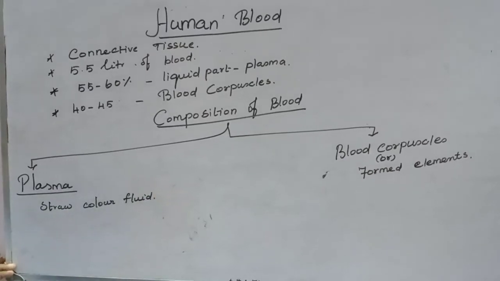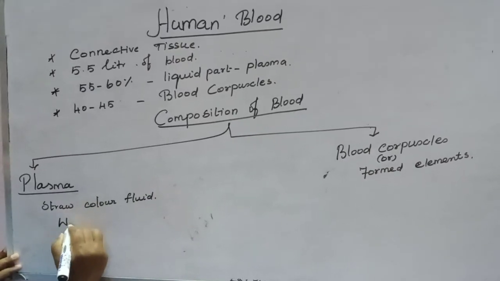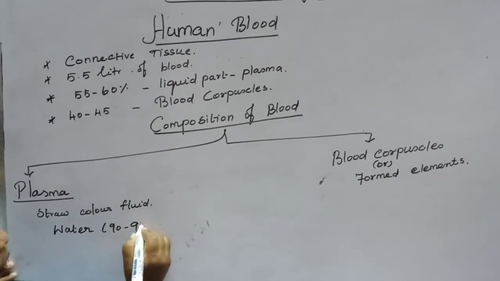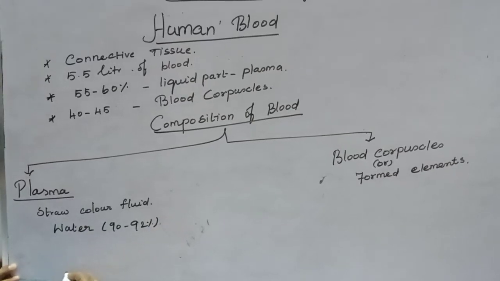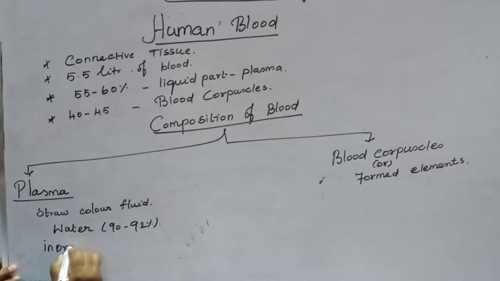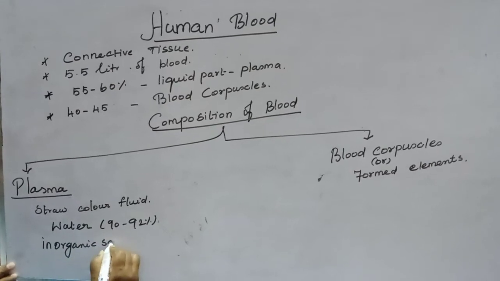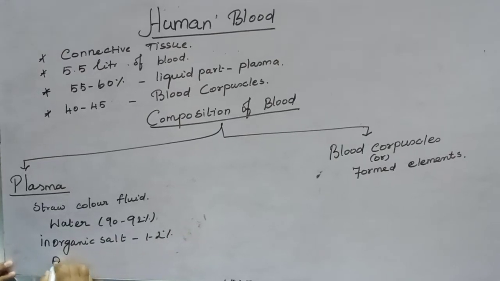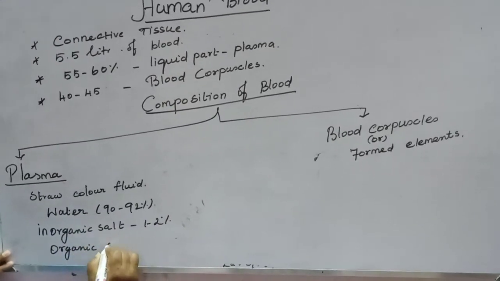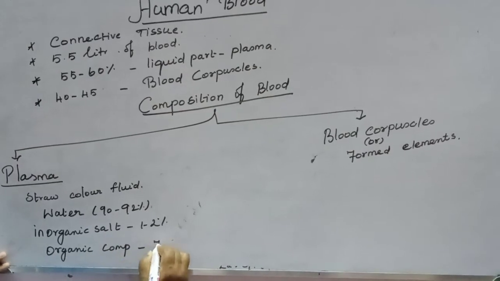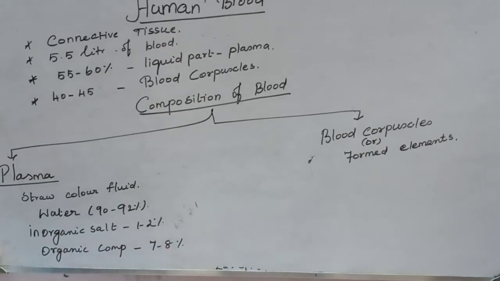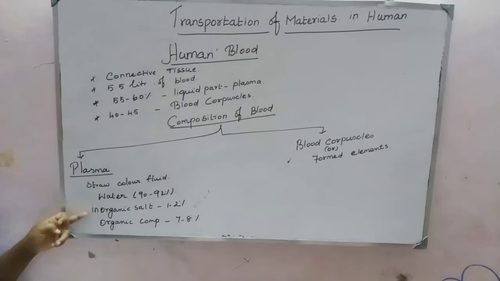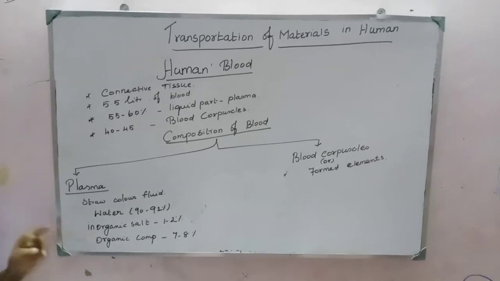It contains water, 90 to 92%, inorganic salts 1 to 2%, and organic compounds 7 to 8%. So plasma is a straw-colored fluid. It contains water, inorganic salts and organic components.